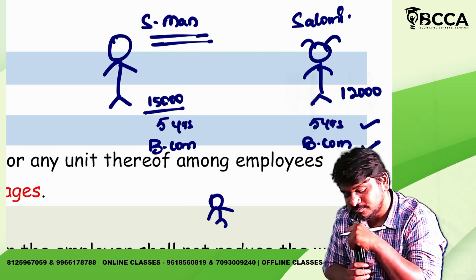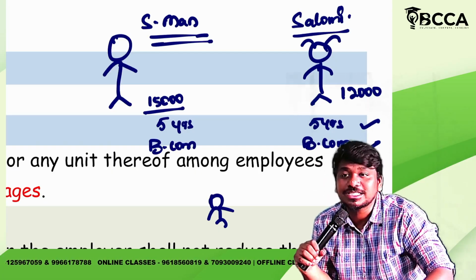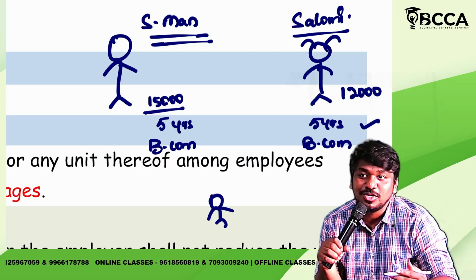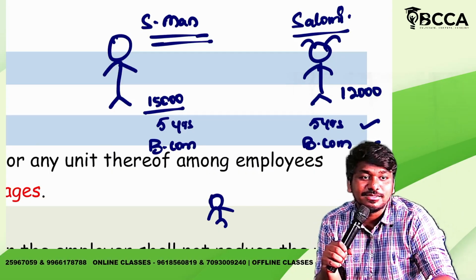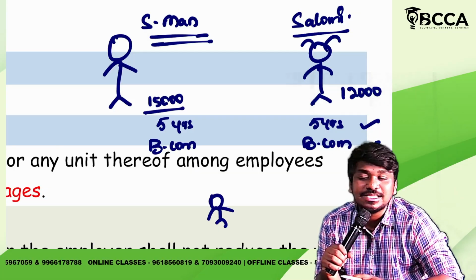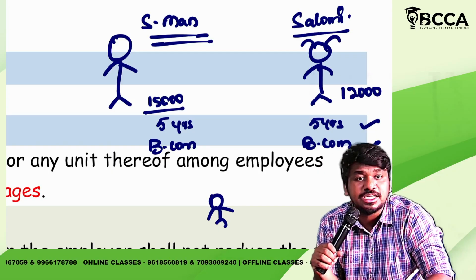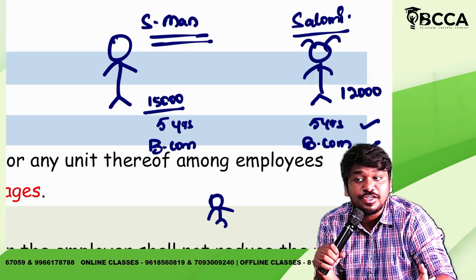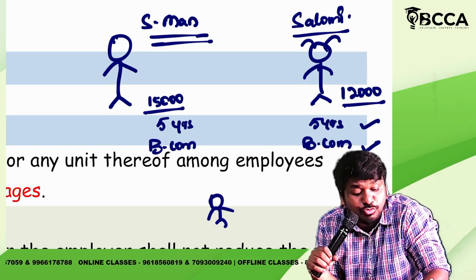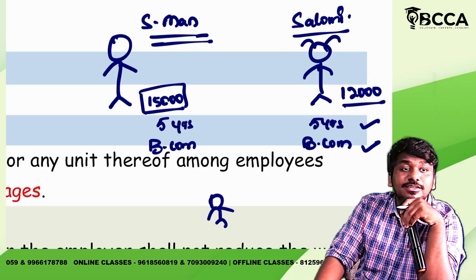Skill. Okay. So this person is more skilled than Suleiman. He has no skill, only eating and sleeping. He does not have any skill, he is a lazy fellow. And she is an active person and a skilled professional. But still she is getting 12,000, and this person is getting 15,000. Is it right or not?